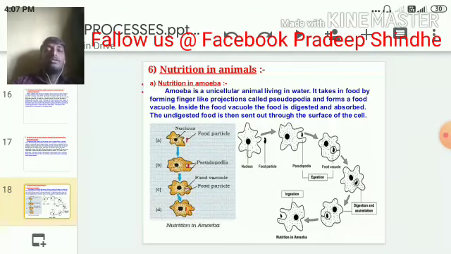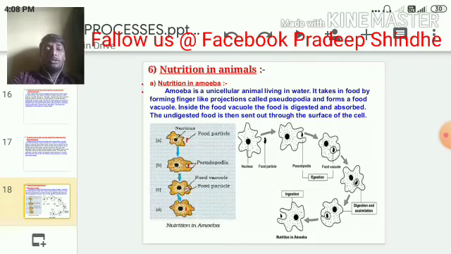So this is a very simple, simplified set of steps. First step is ingestion, meaning it takes the food. Second step is digestion and assimilation of the food, and afterwards the step of egestion, meaning throwing out of the waste. In this way the mode of nutrition takes place in the case of amoeba.